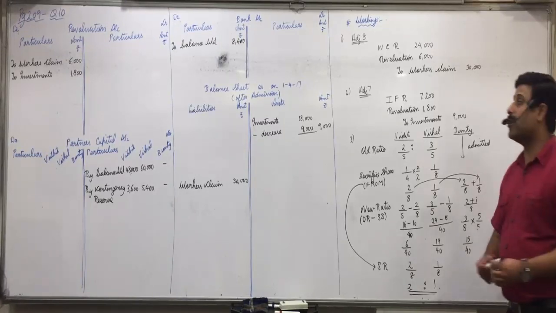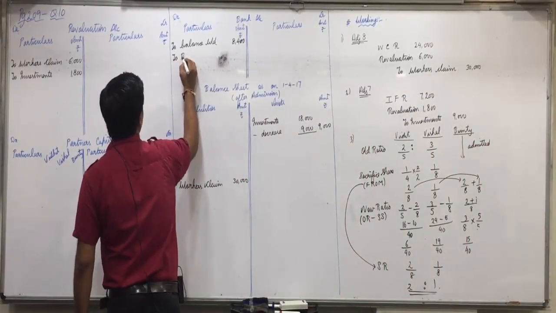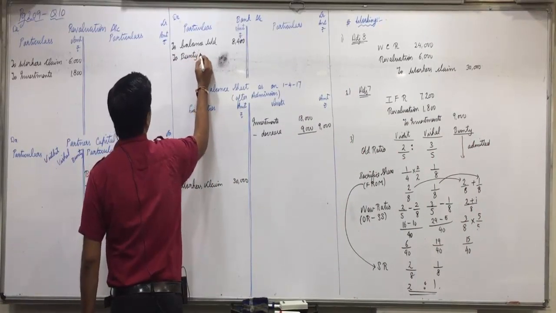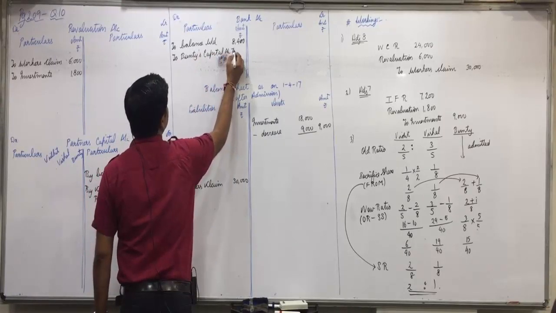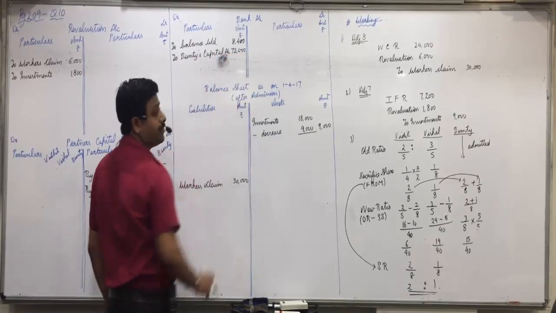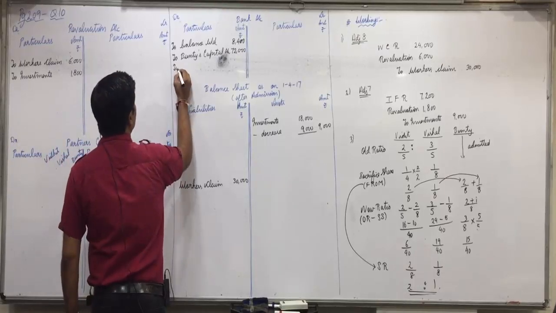So the combined entry would be cash or bank account debit first of all to Bunty's capital account. He is bringing 72,000. Okay, and to premium for goodwill account.